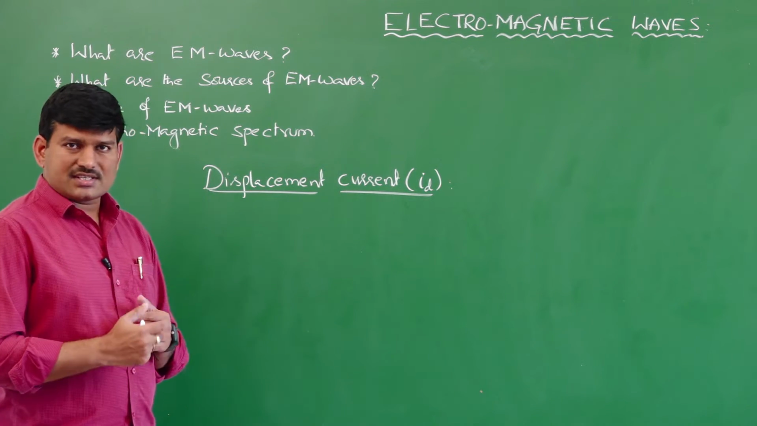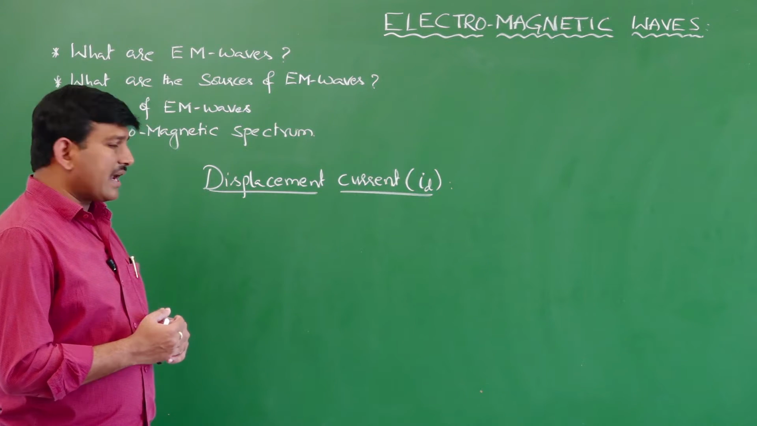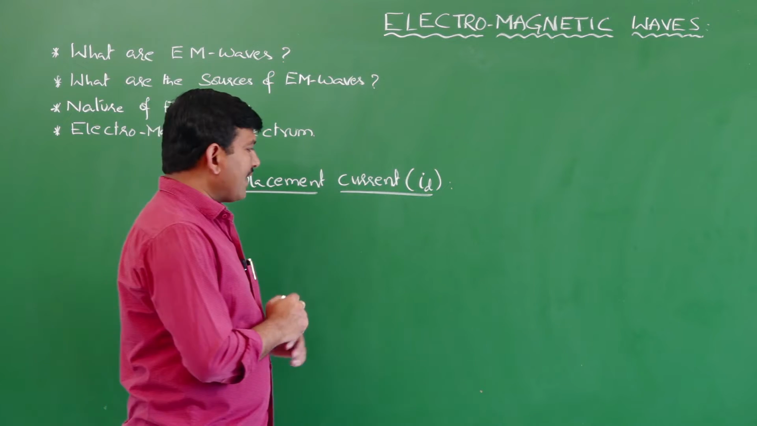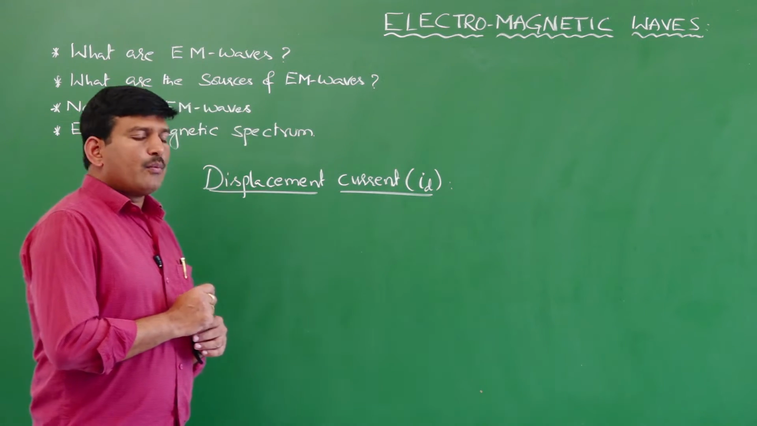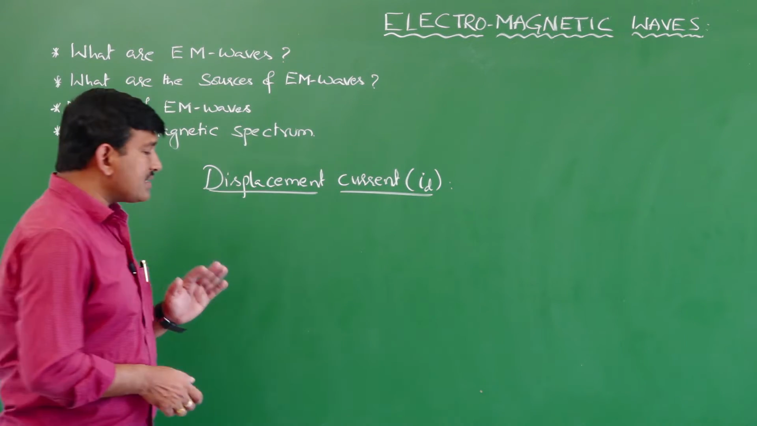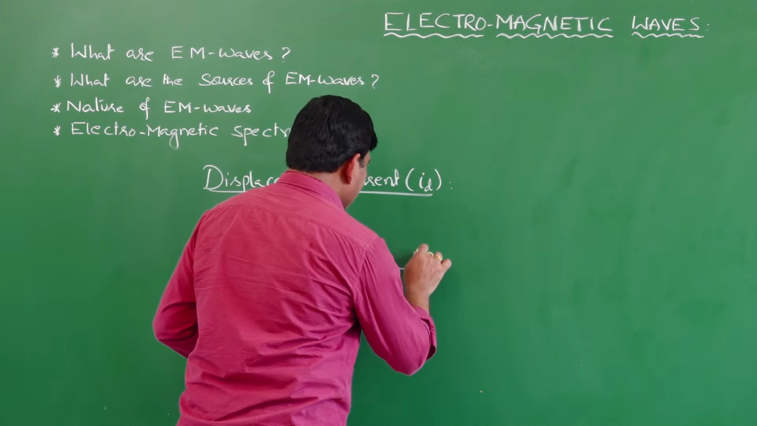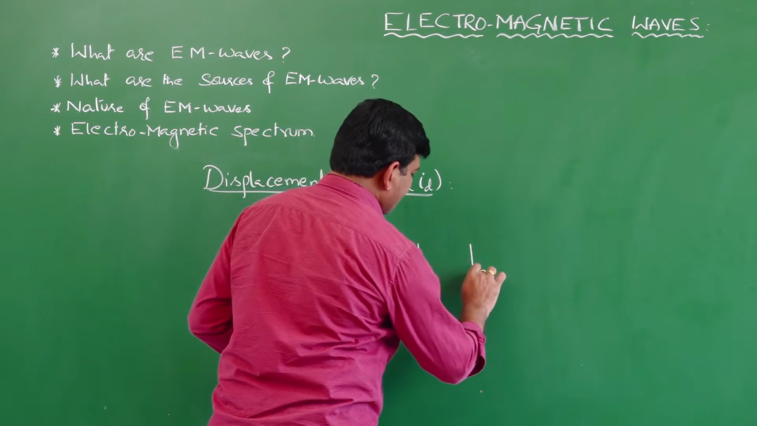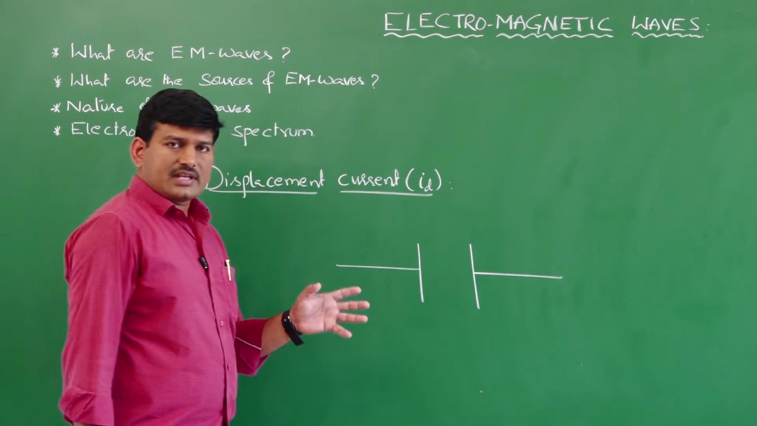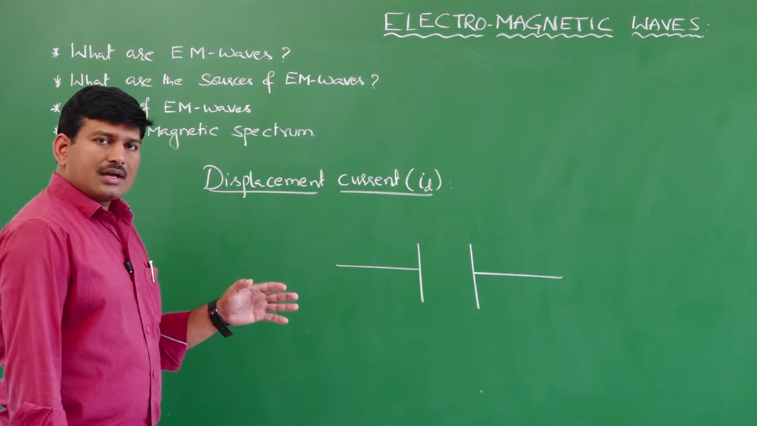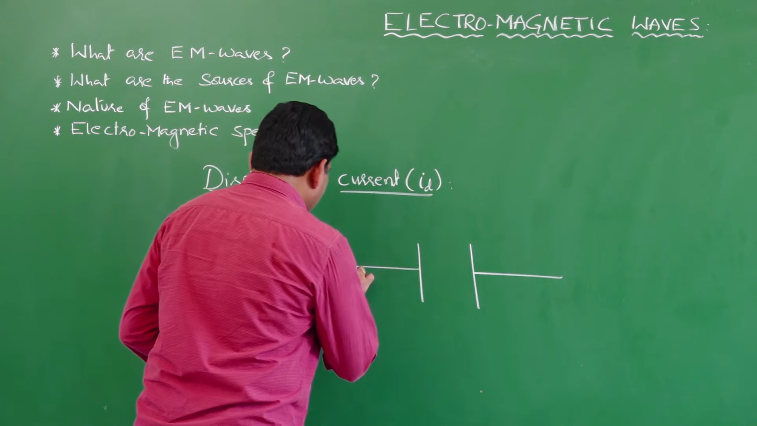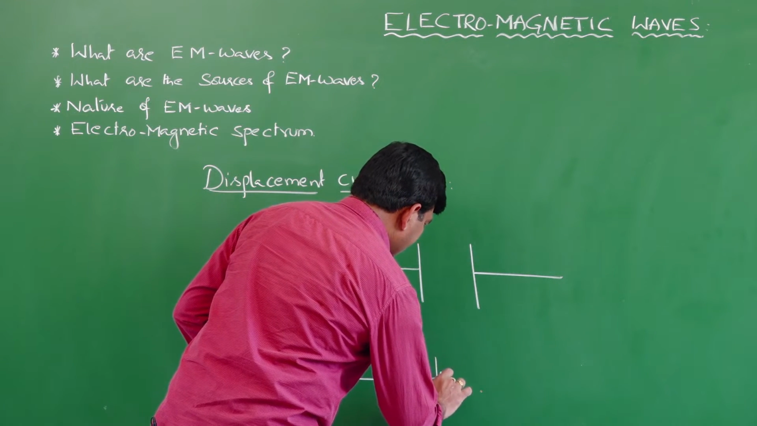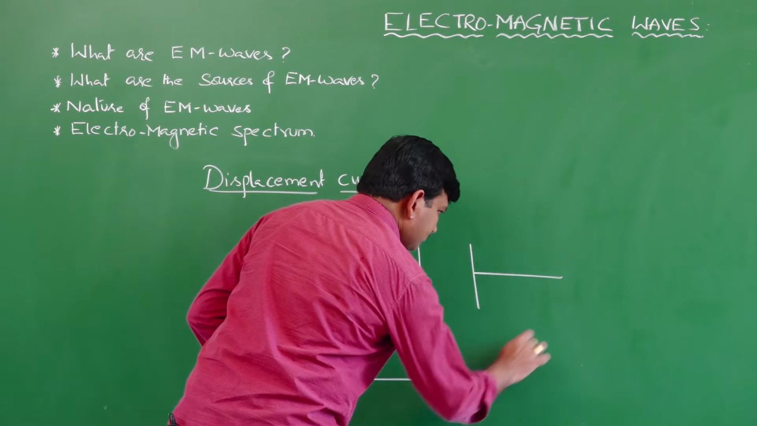So, where did the inconsistency happen while we are calculating the magnetic field by using the Ampere circuit law? For understanding this, I will take a simple example with a capacitive circuit. Let us consider a parallel plate capacitor which is connected to a variable battery, like this I have connected it.